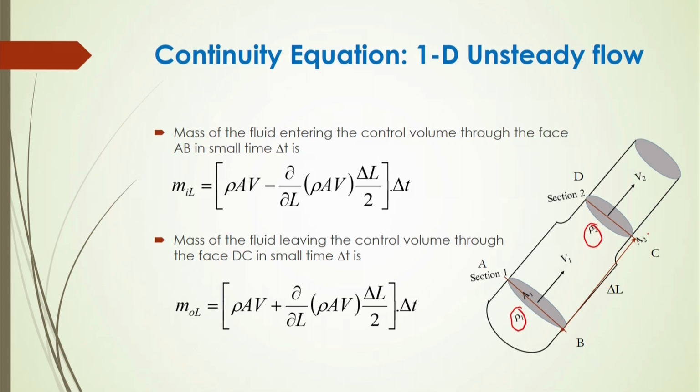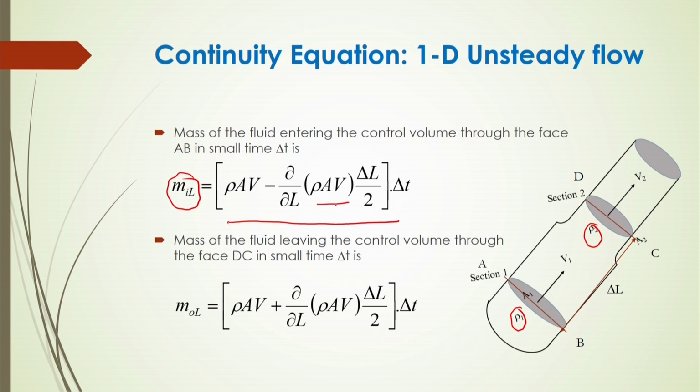In this case, consider the mass of the fluid that enters the control volume through section 1, within sections 1 and 2, or we can say face AB, in a small time delta t. Then we can write this equation: M_IL, that means the mass flow rate at the inlet, will be equal to what? How to represent this? This is given by rho A V minus dou by dou L of rho A V into delta L by 2 into dt.